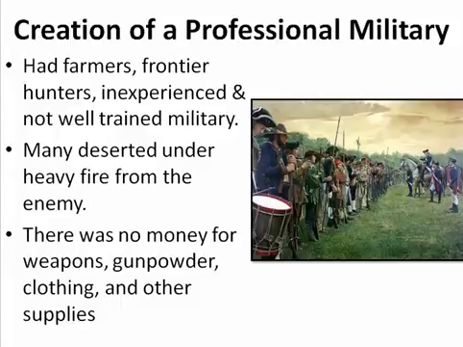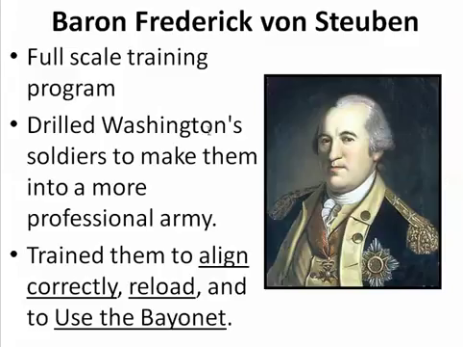But one of the things George Washington does to make his military more professional is enlist a Prussian by the name of Baron Friedrich von Steuben, and von Steuben's going to start a full-scale training program at Valley Forge. During the winter there, while they're suffering, he's going to start this full-scale training program, and he's going to drill Washington's soldiers and make them into more of a professional army.